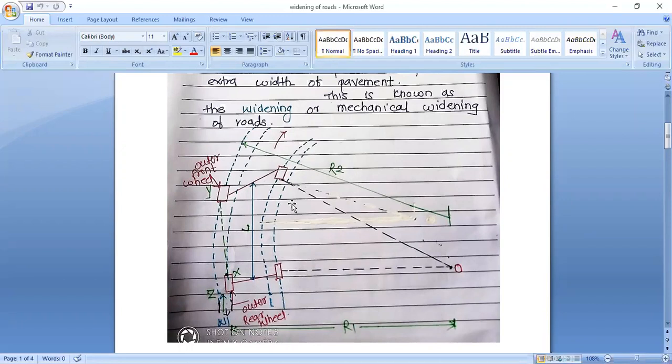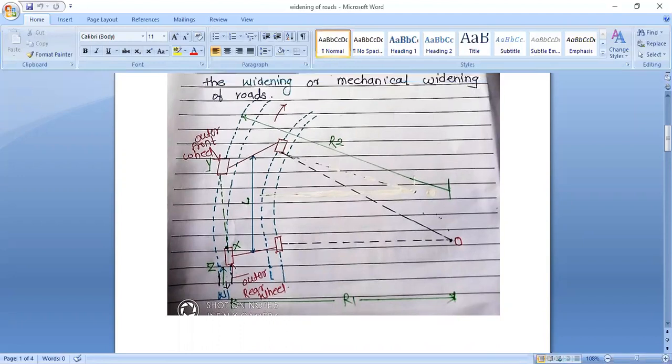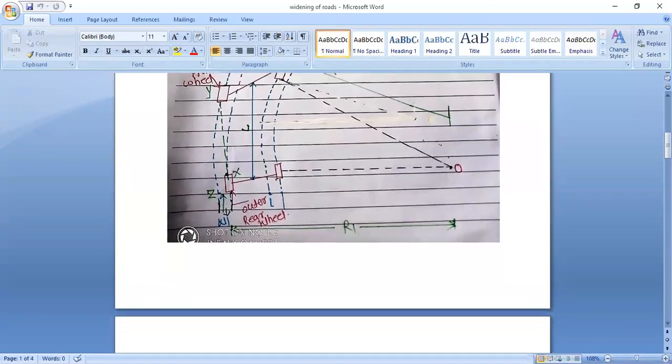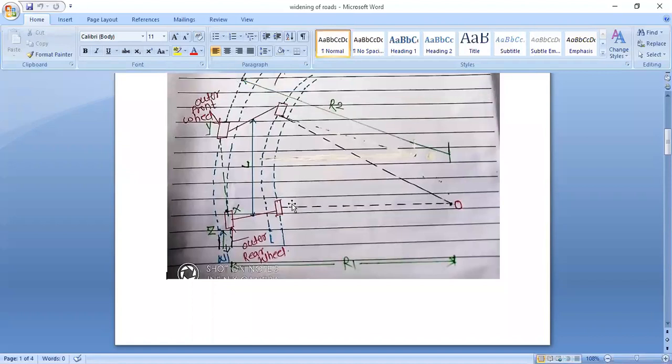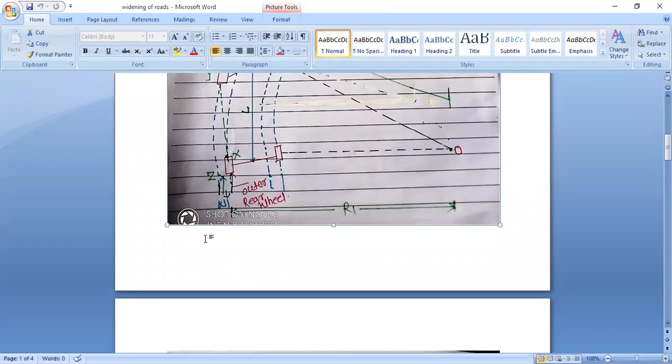Then the radius R2 is the radius of the outer edge of carriageway from the point O. Then radius R1 is the radius of the road at the inner edge of the carriageway, and Z is the outer side of carriageway. W1 is the extra width of carriageway. Then L is equal to the distance of the vehicle, and X is the outer rear wheel of the vehicle.